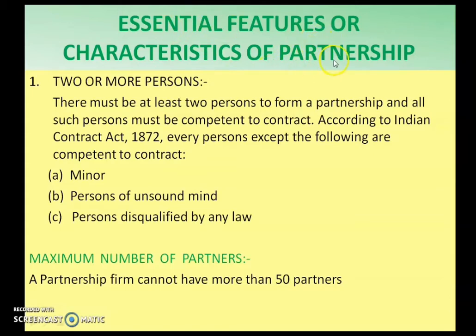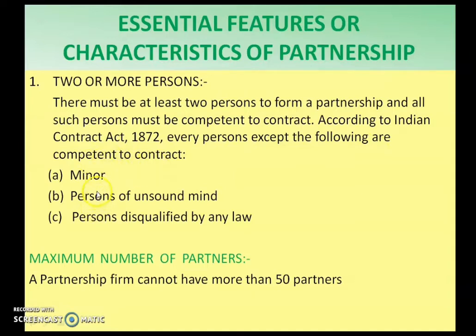Essential features of a partnership: two or more persons. There must be at least 2 persons to form a partnership, and all such persons must be competent to contract. According to Indian Contract Act 1872, every person except the following is competent to contract.